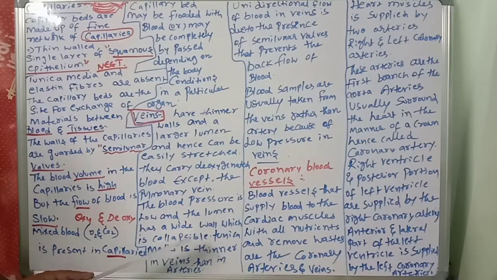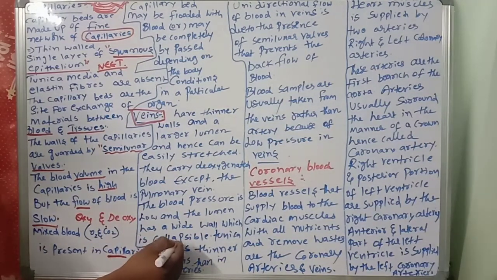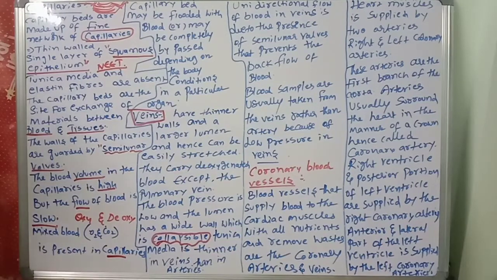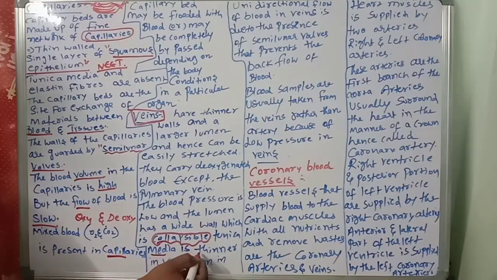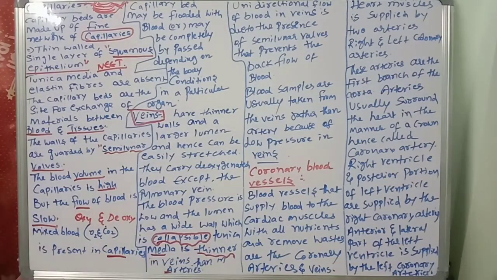This is important. Collapsible means it will very easily collapse. Tunica media is thinner in veins than in arteries.